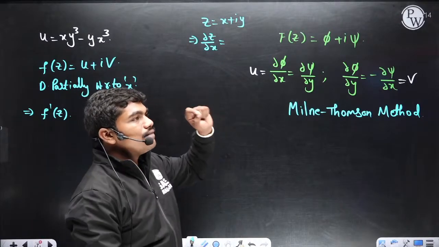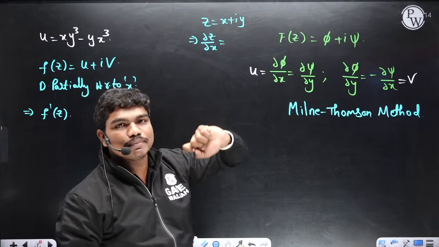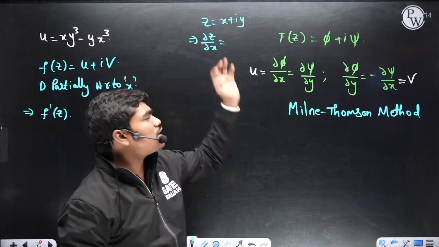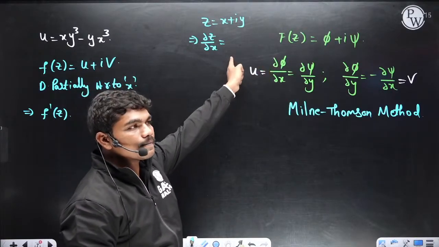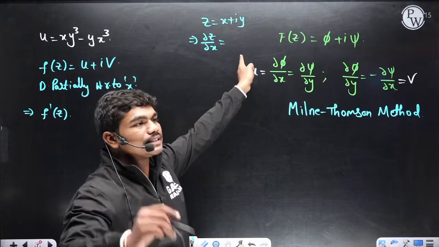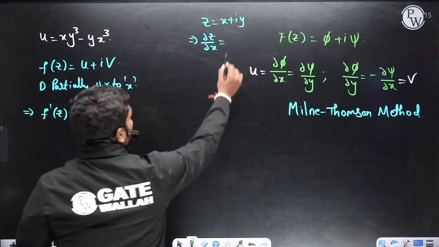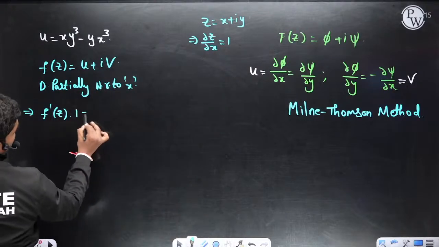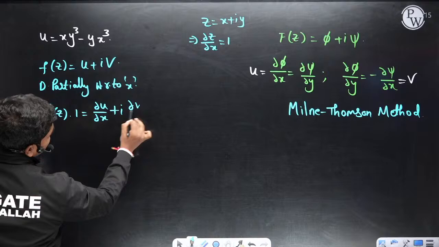Type in the chat box, whenever z is x plus iy, what is the value of this dou z by dou x? If you partially differentiate this, please tell me with respect to x, what is the value here? Come on, type in the chat box. 1, correct? 1 plus i times 0. So that is 1. So that's why f dash of z into 1 is equal to dou u by dou x plus i times of dou v by dou x.